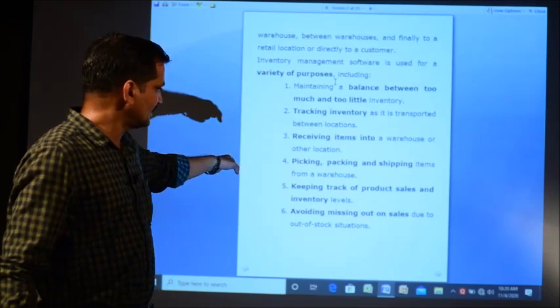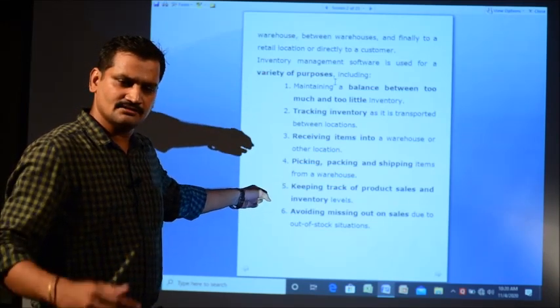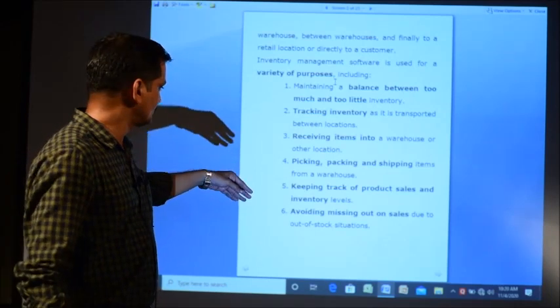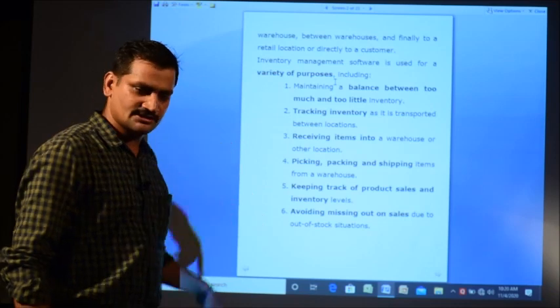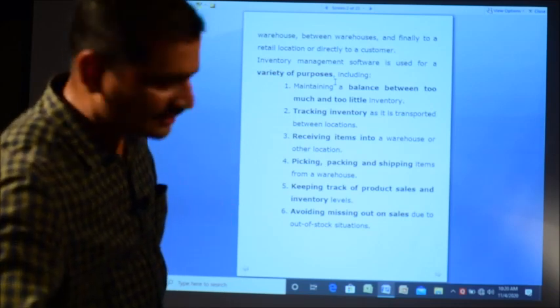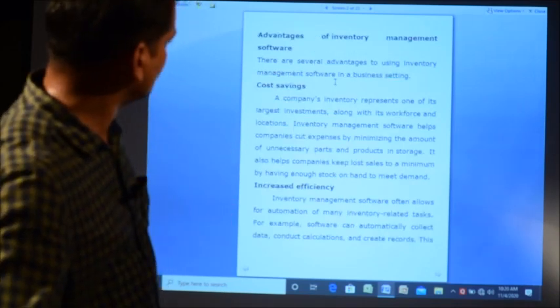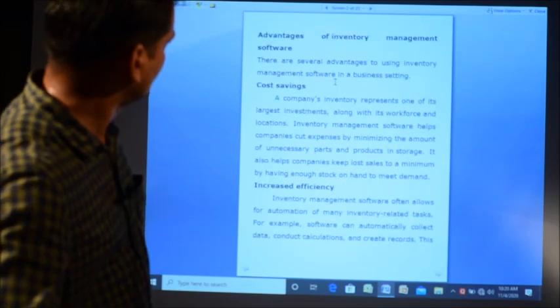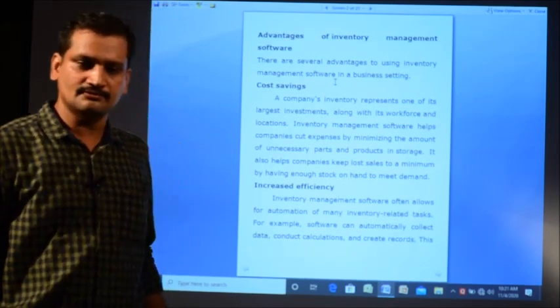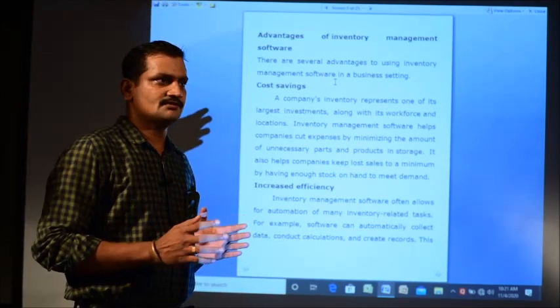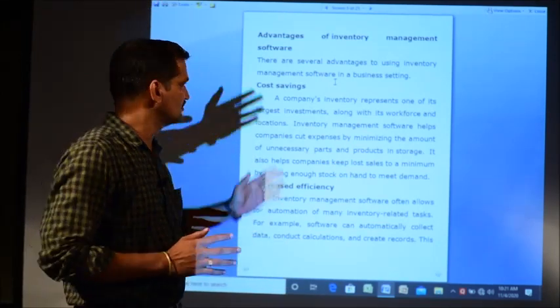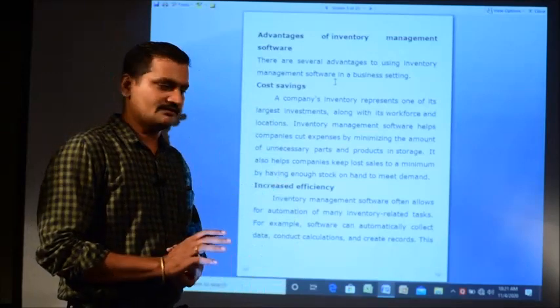So at different times it shows the stock available at different inventory levels. Now, avoiding missing out on sales due to out of stock situations. These are some of the purposes why inventory management software is used, and nowadays in the online system, all e-commerce businesses use this inventory management software for the purpose.